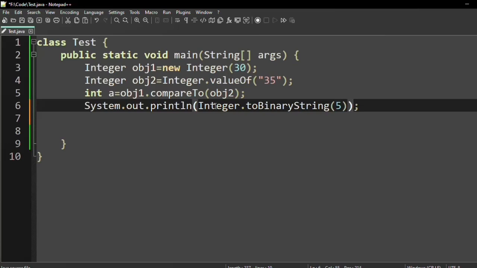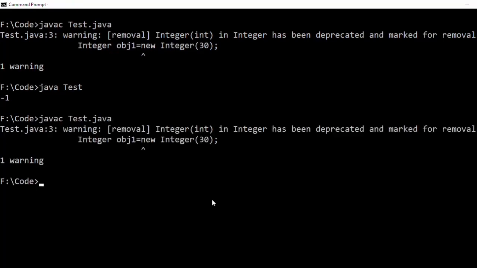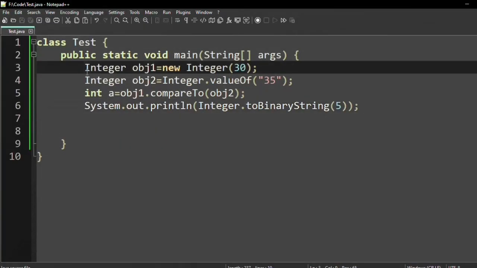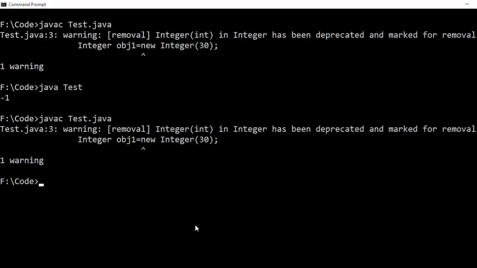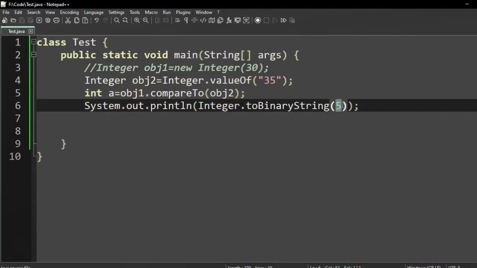Now let us see how this method works. It is showing a warning, so just ignore the warning. It is successfully compiled. It is showing 101 because it is converting this 5 to its equivalent binary string.